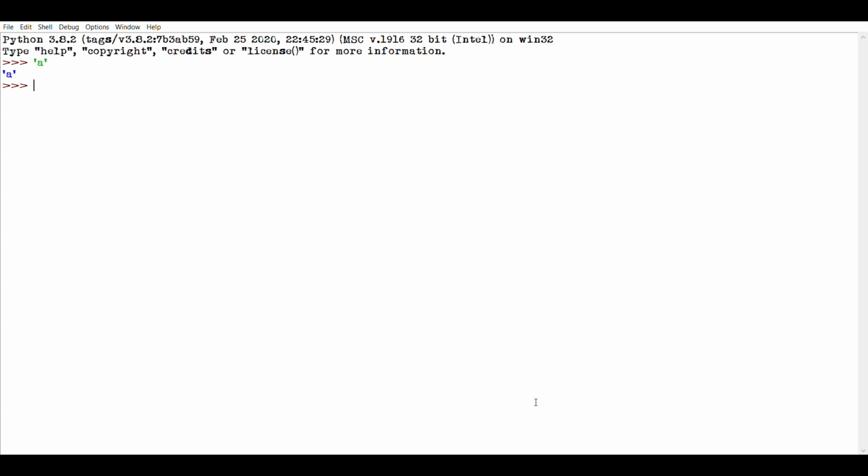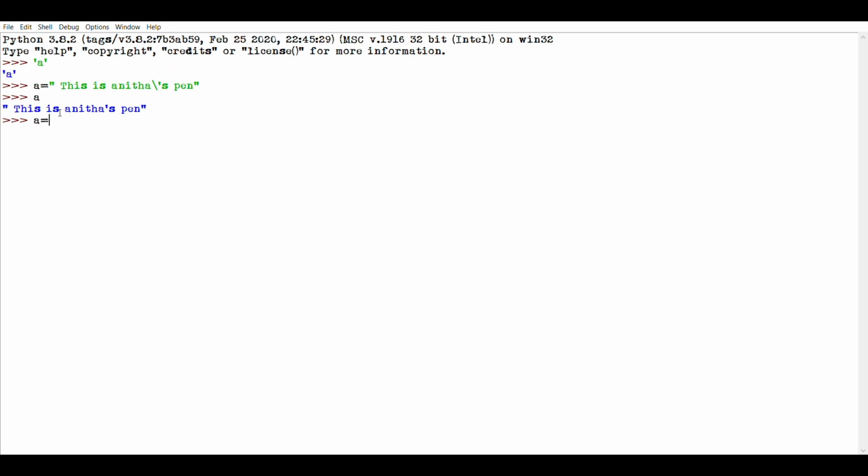If you want to use single quotes or double quotes in your string, you cannot use them directly because double quotes and single quotes are part of the Python language. At that time, the special character called backslash will be used. Here is an example. If you want to print double quotes or single quotes in your string, you can use backslash. This is an example for that.